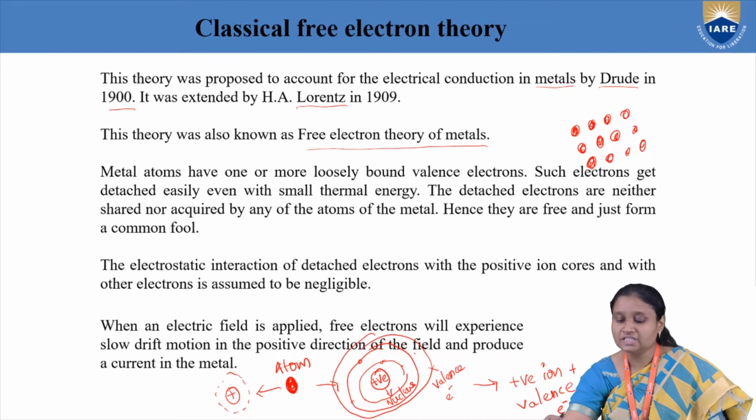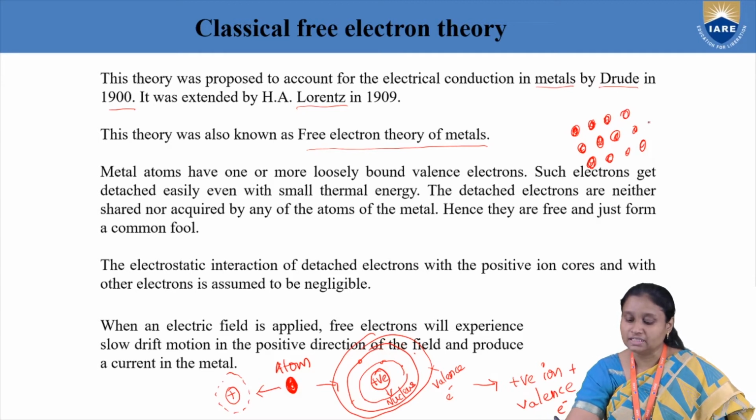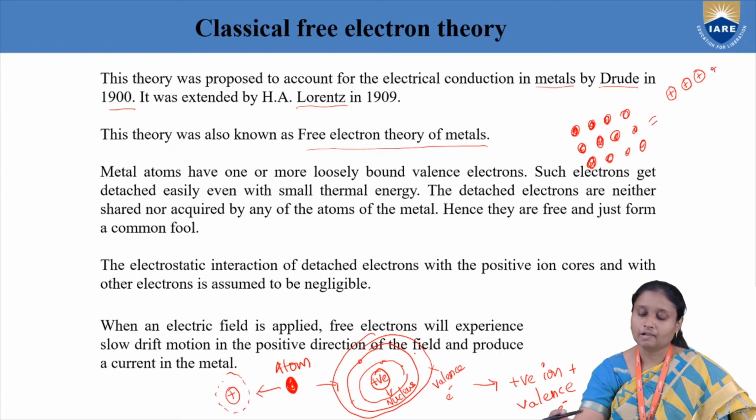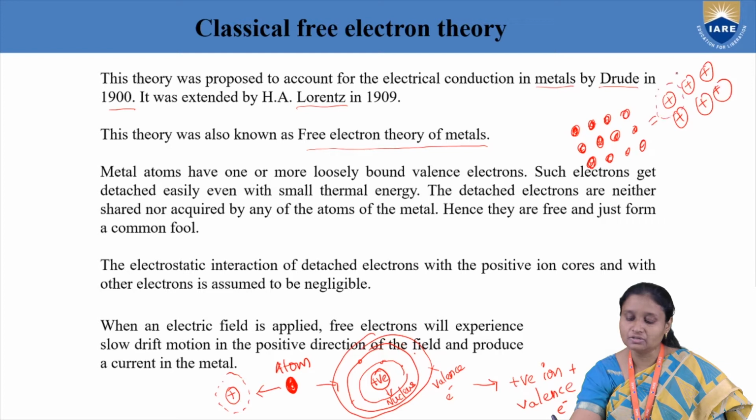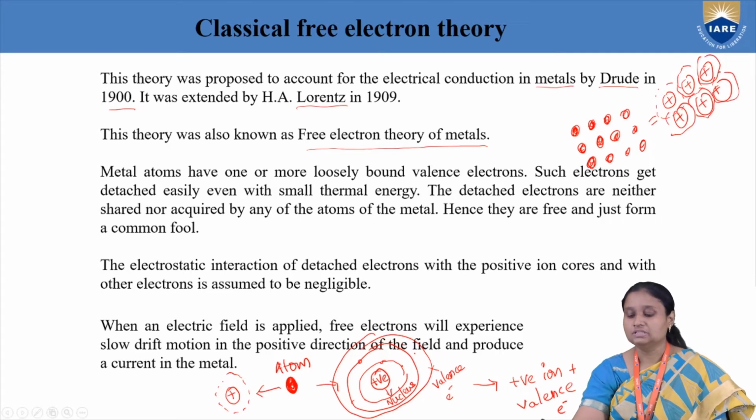So now instead of saying a regular arrangement of atoms like this, how will I describe a solid? I'll say that I have fixed positive ions, and around these positive ions we have our conduction electrons or valence electrons moving like this. These are our valence electrons or conduction electrons. So this is our solid.